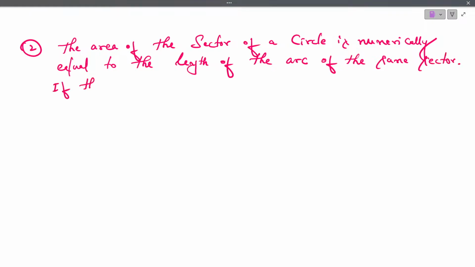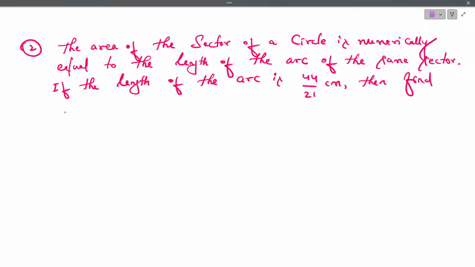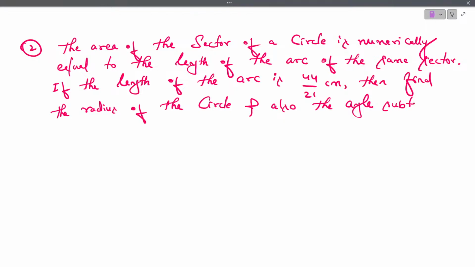If the length of the arc is 44 by 21 centimeter, then find the radius of the circle and also the angle subtended by the arc at the center.